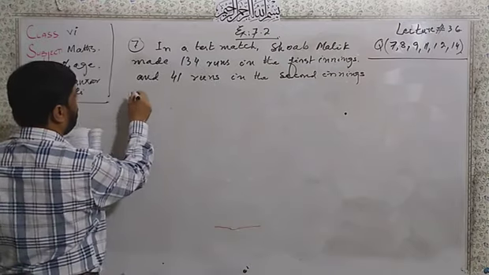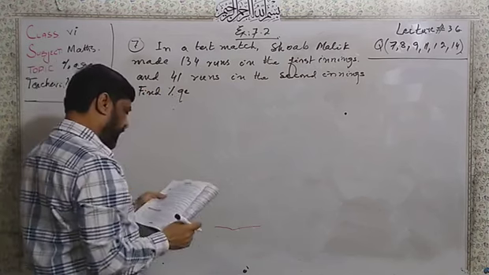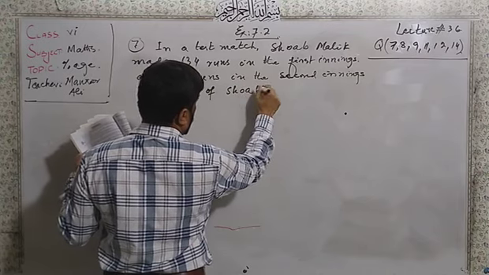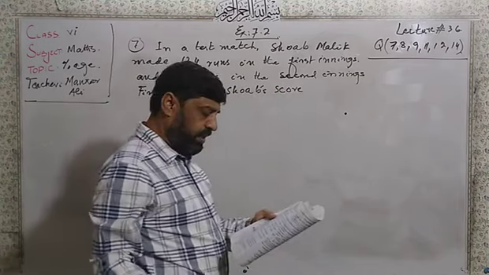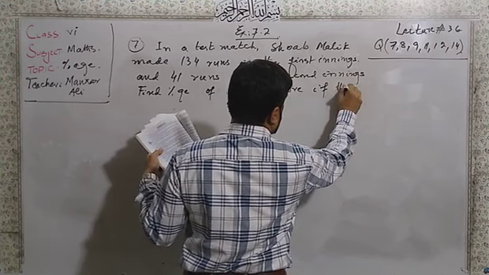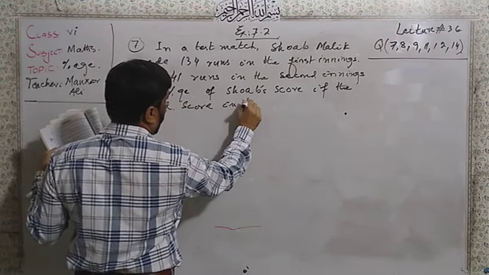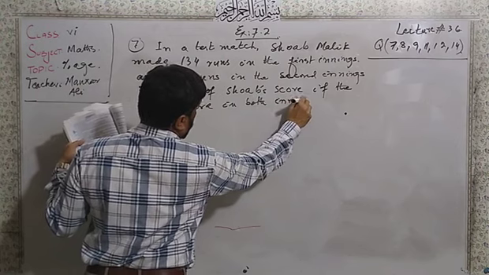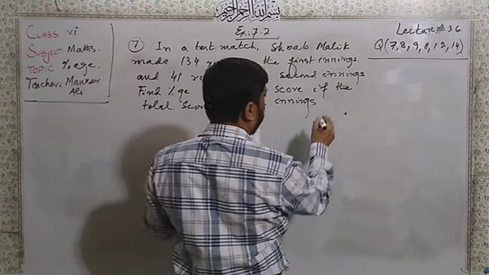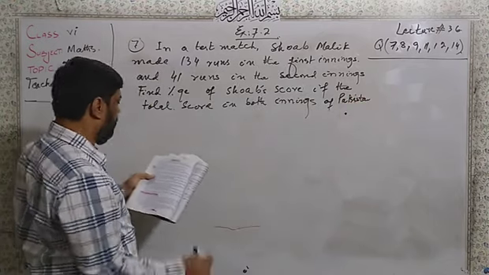Find the percentage of Shoaib's score that he made in two innings, first and second inning, if the total score in both innings of Pakistan is 500 runs.